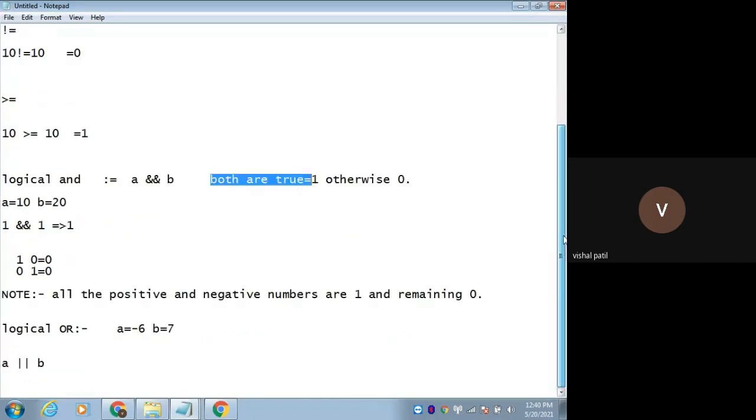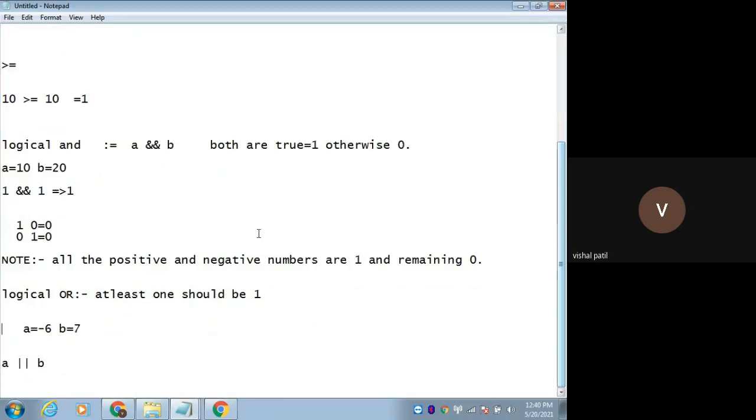What about the OR operation? At least one should be 1. If it is 1, 0, in case of OR operation, it will be 1. If it is 0, 1, then also 1. But in case of AND operation, only if both are 1 will it be 1. Otherwise all remaining will be 0.